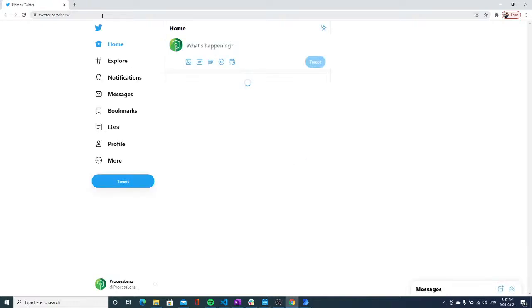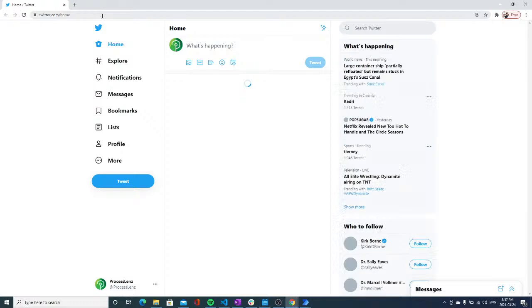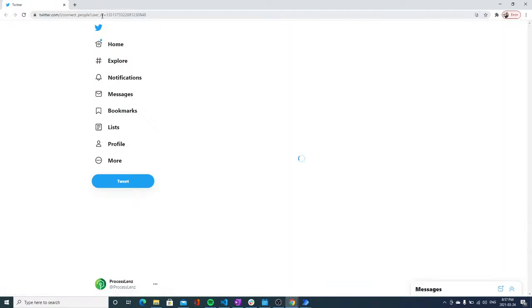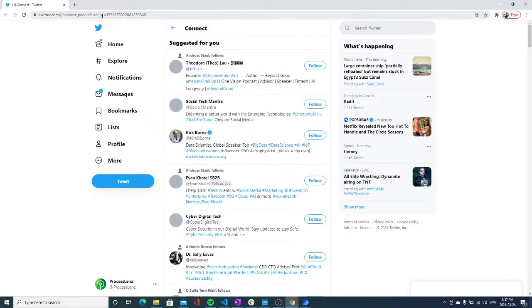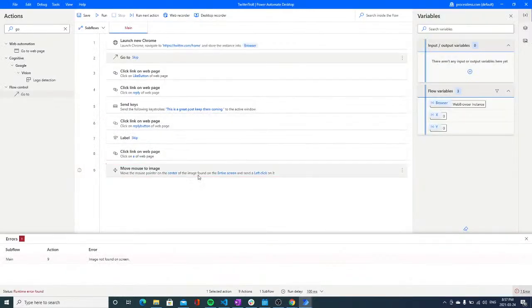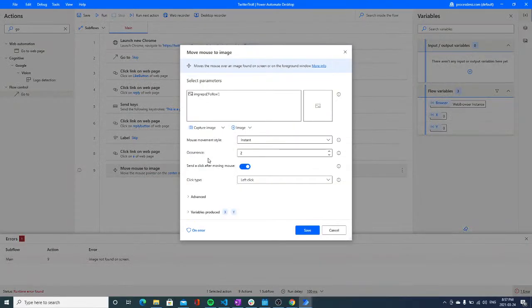So it's opening Twitter as expected, and so far so good. It should be opening, liking, and commenting. First comment, first liking, as soon as Twitter loads. Well, that was quick. Okay, because we skipped all of those steps. All right, so we end up here again, and this was not able to find image again.